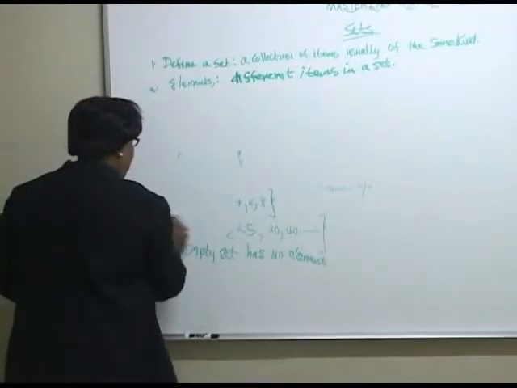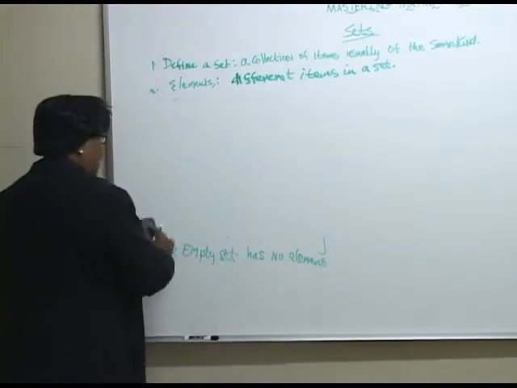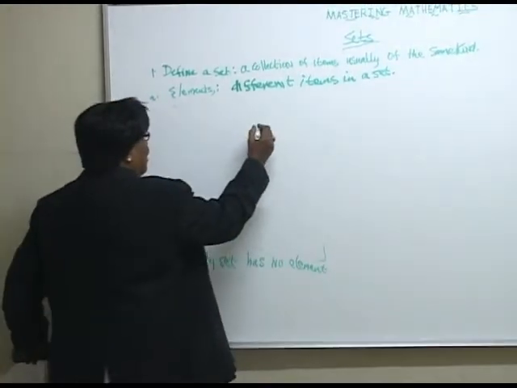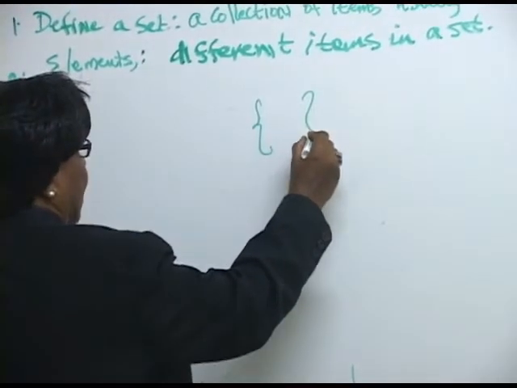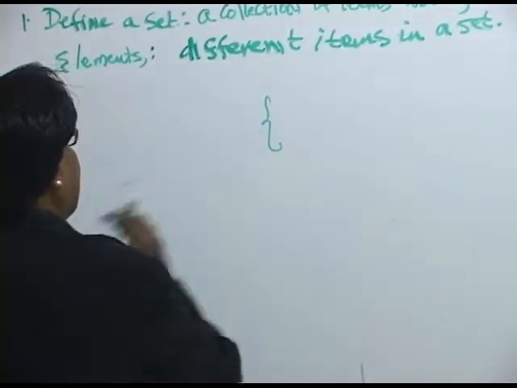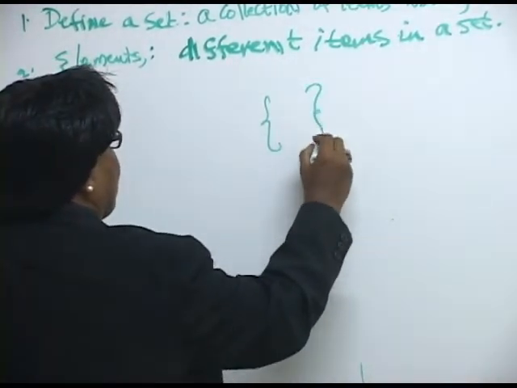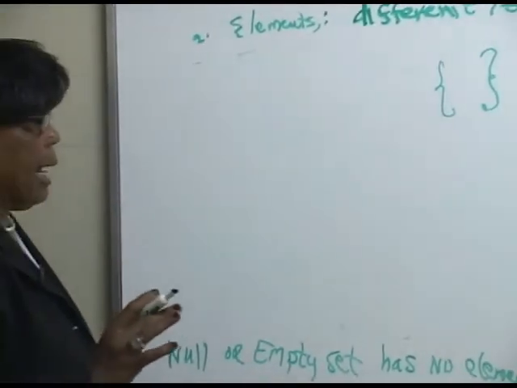The notation for our null or empty set is just this. There are two ways. We can have it like this, with curly brackets, or curly brackets with nothing in them, that means the null or empty set.